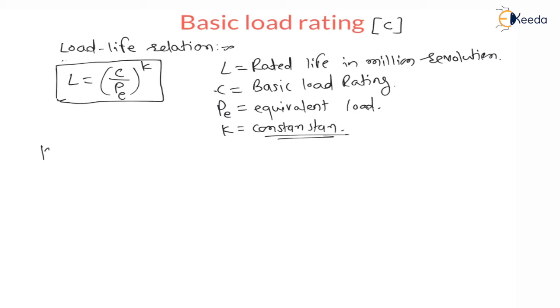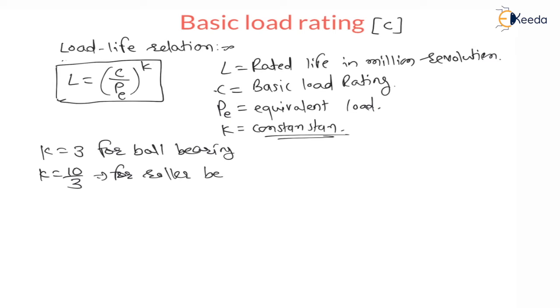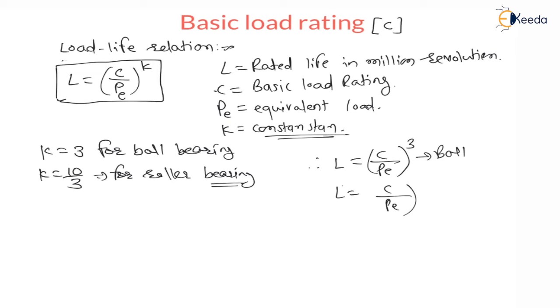K is equal to 3 for ball bearing, and this K is equal to 10 by 3 for roller bearing. Remember this, every relation and every constant K, which is constant, you have to remember. Therefore, the relation becomes L is equal to C by PE raised to 3 for ball bearing, and L is equal to C divided by PE raised to 10 by 3 for roller bearing,